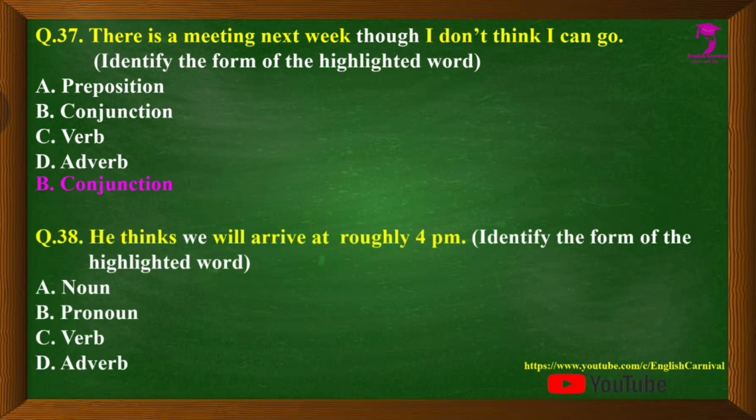Question number 38, we have: He thinks we will arrive at roughly 4 p.m. Identify the form of the highlighted word, and the word is we. Options are A, noun, B, pronoun, C, verb, and D, adverb. The correct answer is B, that is pronoun.